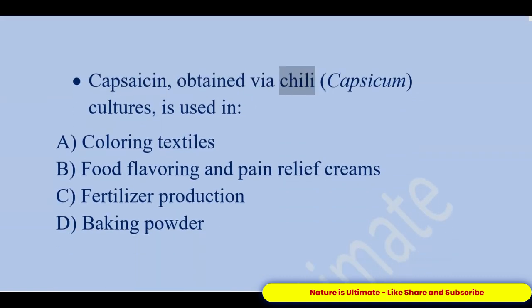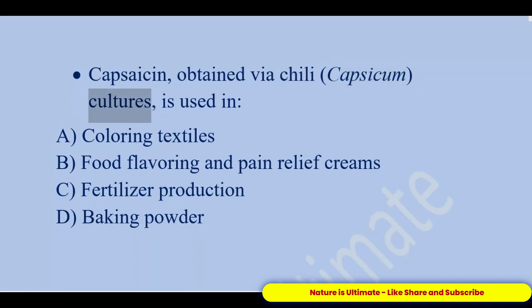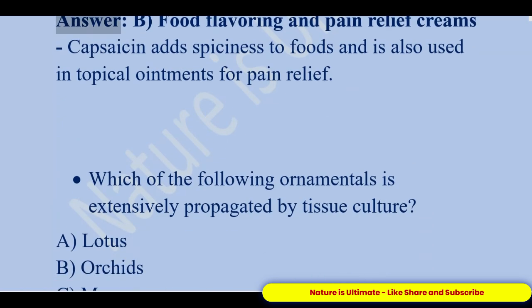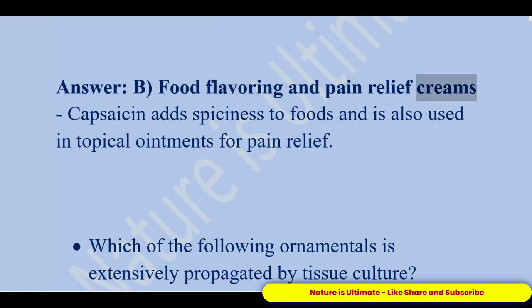Capsaicin, obtained via chili, Capsicum, cultures, is used in A. Coloring textiles. B. Food flavoring and pain relief creams. C. Fertilizer production. D. Baking powder. Answer, B. Food flavoring and pain relief creams. Capsaicin adds spiciness to foods and is also used in topical ointments for pain relief.